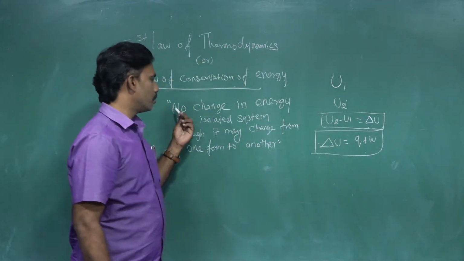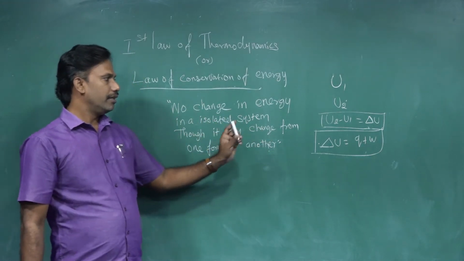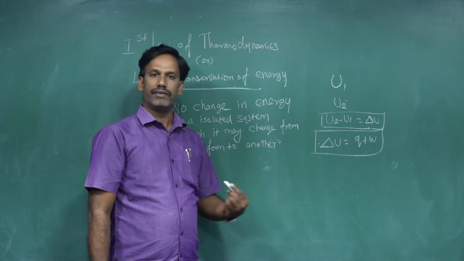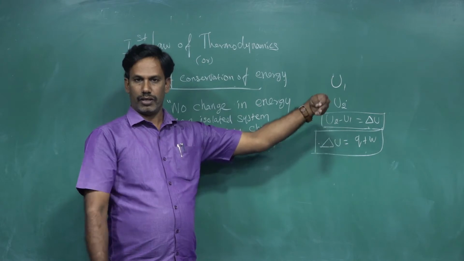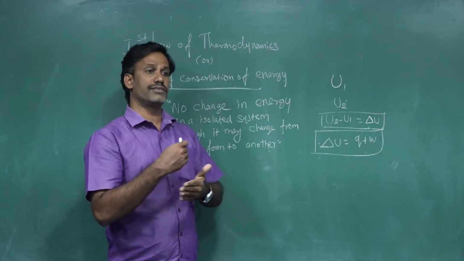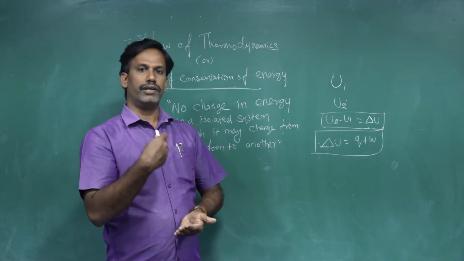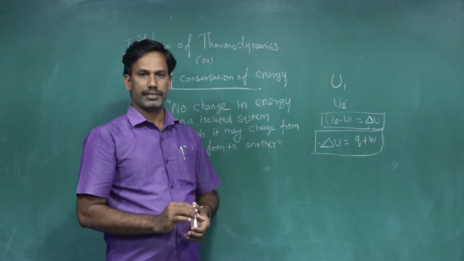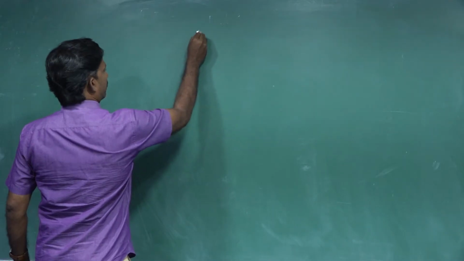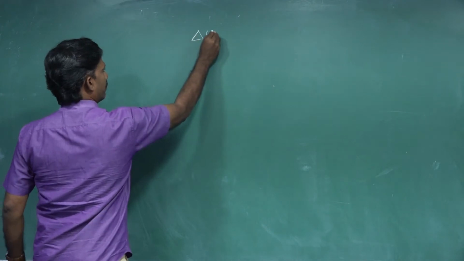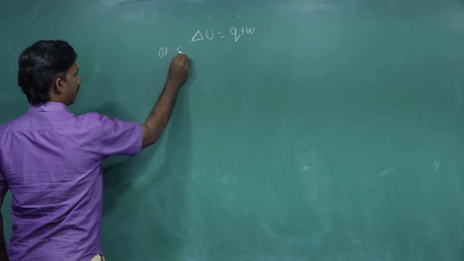Simply we can say there is no change in the energy in an isolated system, though it may change from one form to another. The mathematical expression of the first law of thermodynamics is del U equal to Q plus W. You can recite the five ways of expressing the first law of thermodynamics which I have recited now. Then we can go to the mathematical calculation of the first law of thermodynamics, del U equal to Q plus W. At case number 1 we can see the cyclic process.